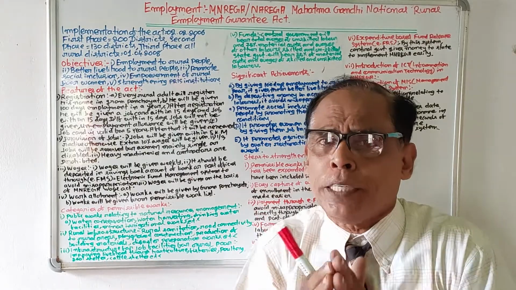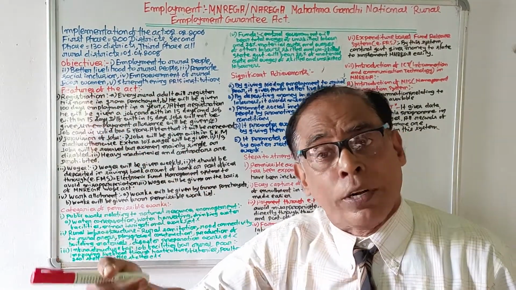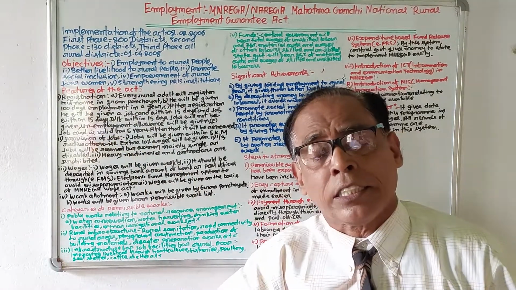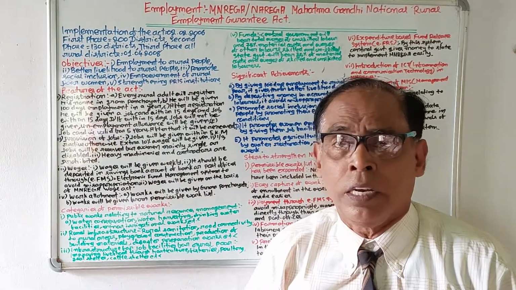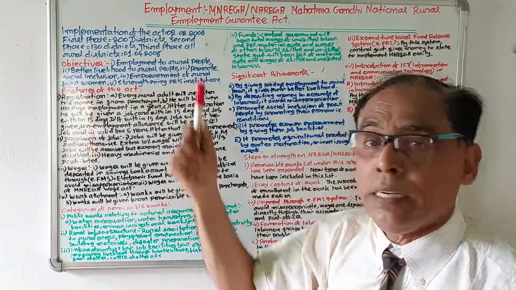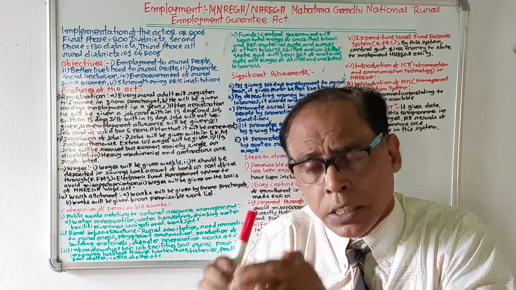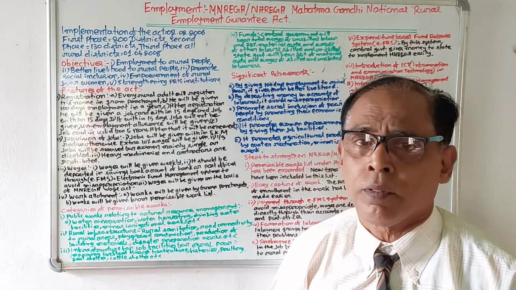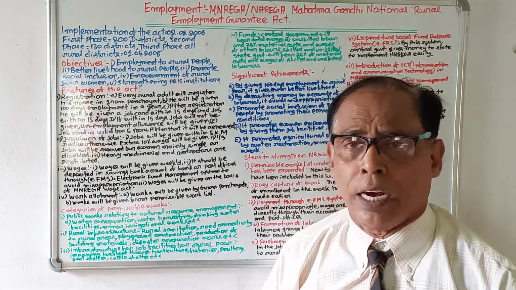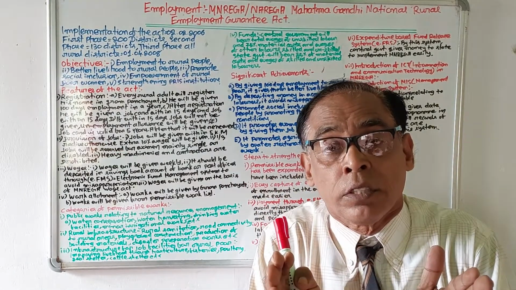In the first phase, 200 districts were included in this scheme. In the second phase, 130 districts were included. And finally, from 1st April 2008, all the rural districts have been included under this scheme, MNREGA. So, this is all about the origination of MNREGA. Now, we'll discuss what are the objectives of this scheme.